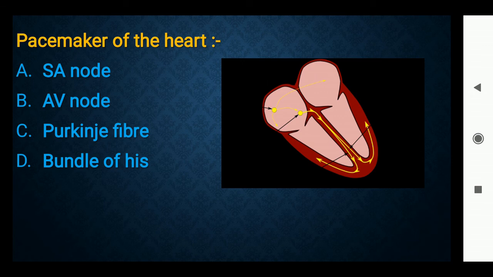This is a picture you can see, showing how the electrical impulses run through the heart muscles. The right answer is SA node. It starts from the SA node, then goes to the AV node, then Purkinje fibers.